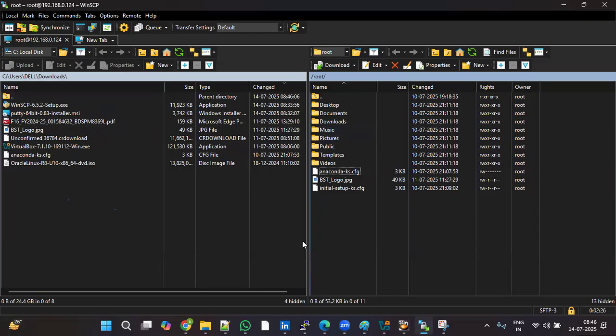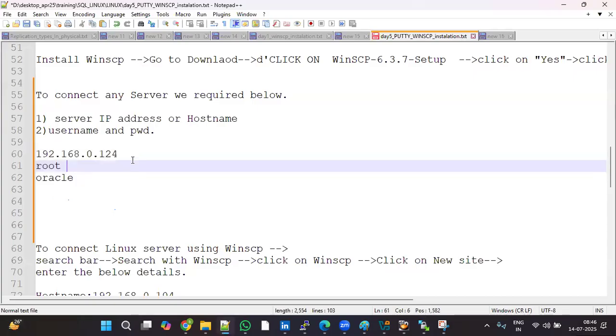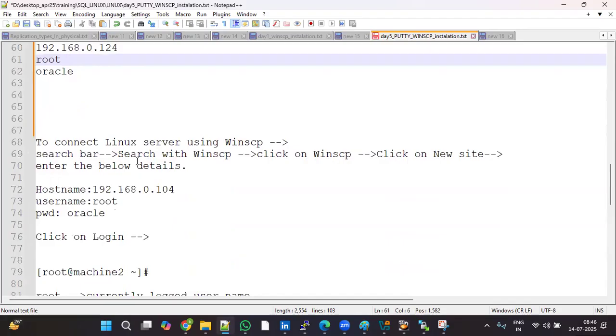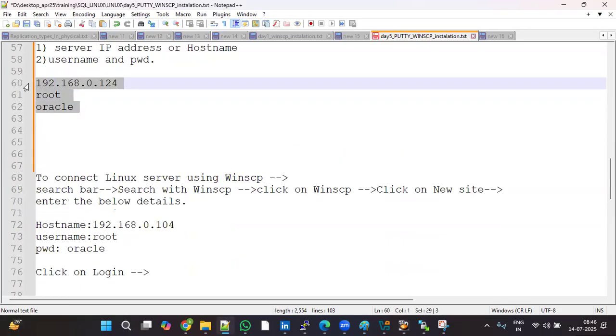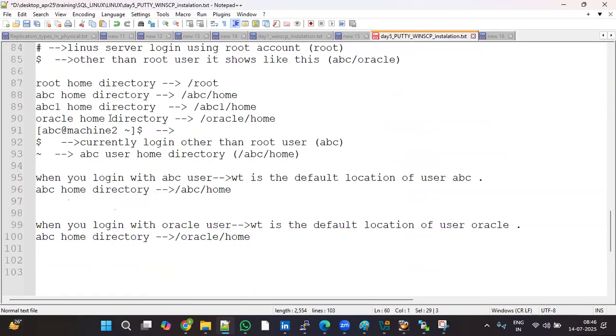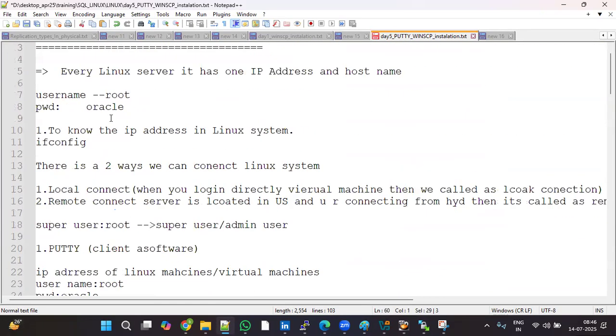Any queries from anyone? Yes. So these are the client tools we are using, Putty and WinSCP. If you want to connect with Putty or WinSCP, you require the IP address, username and password. If you have them, you can connect.